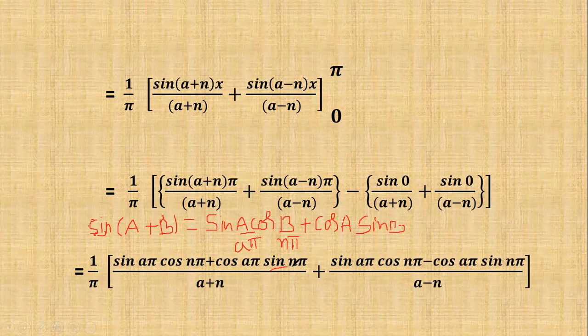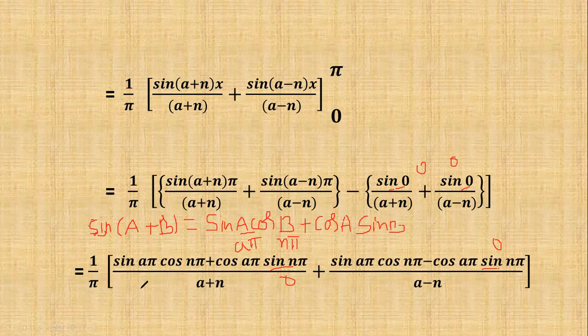Here sin nπ is equal to 0. Therefore, this term is equal to 0. Here also sin nπ is equal to 0. Therefore, this term is equal to 0. So the remaining terms are sin aπ into cos nπ by a plus n, and sin aπ into cos nπ by a minus n. And here sin 0 is equal to 0, so this total term is equal to 0.